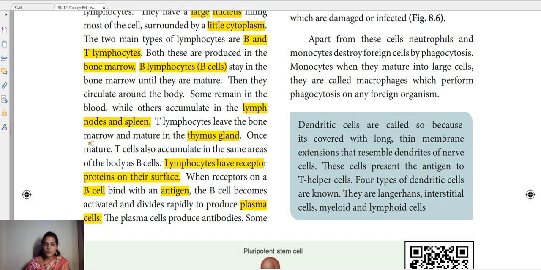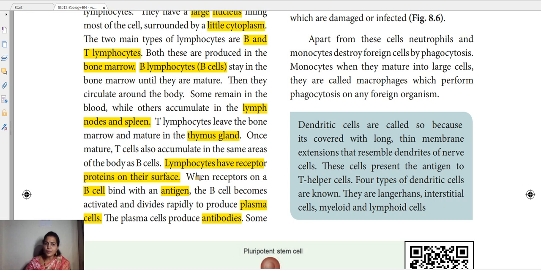Clear? Okay, so what is mentioned here? The lymphocytes have a protein on the surface. When this B lymphocyte gets this protein, it gets the ability to recognize the antigens, and it starts dividing and producing the plasma cells. Now, these plasma cells produce the antibodies. Is it clear? Yes? So don't get confused here.